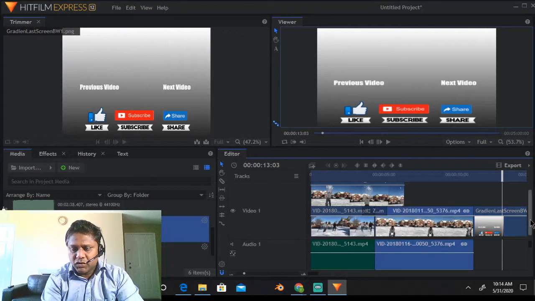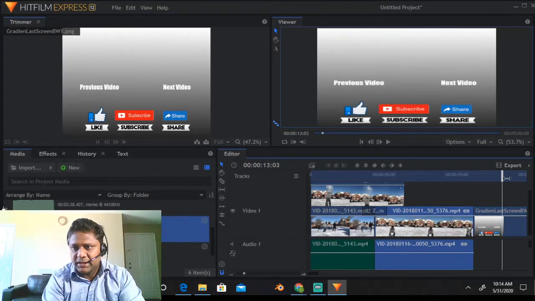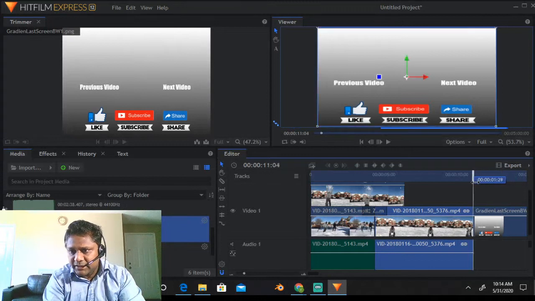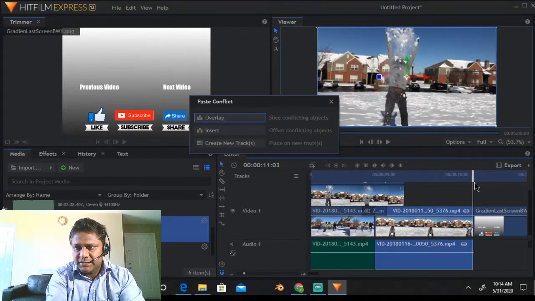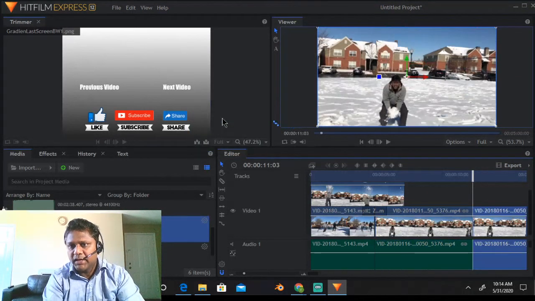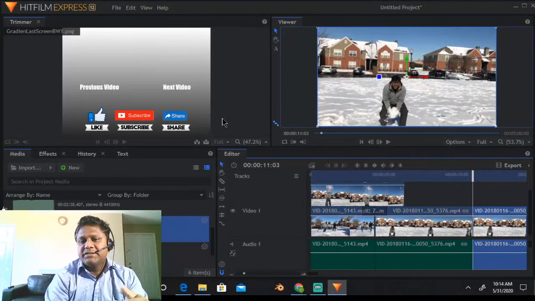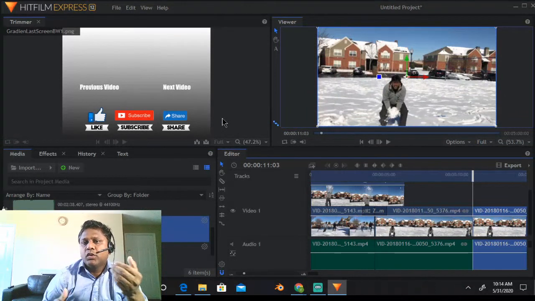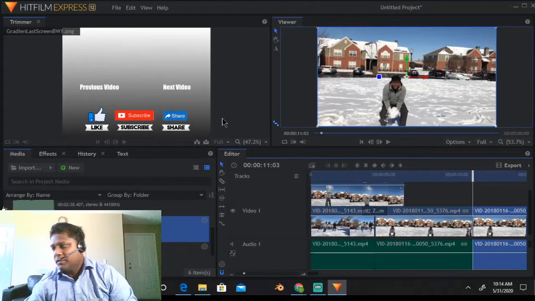The same thing goes with audio. Let's say if you want to extend your audio here, just pull it and drag it, or you can add another piece of audio, or you can copy the same piece, bring this tracker here and do a paste, Control V, and either insert or overlay. Let me select overlay. Insert means it will insert into a new track. Overlay means if there's some overlapping happening on the same track, it will just put it on top of it.